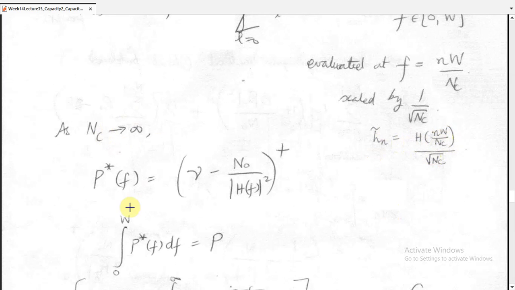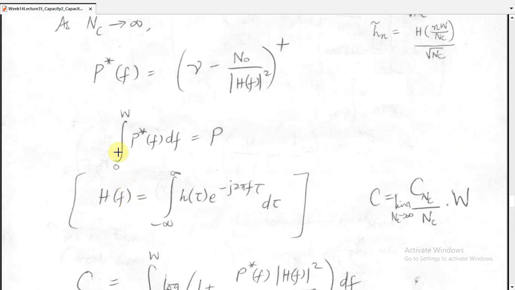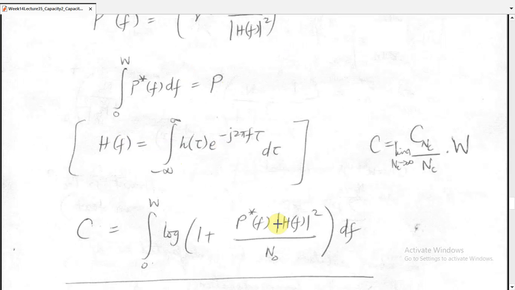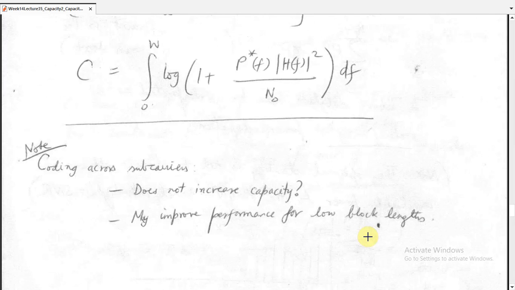So as Nc goes to infinity, P star of f is equal to 1 over lambda minus N0 over |H(f)|² plus. If integrated from 0 to W, P star of f is equal to P. So the capacity C would be equal to the integration from 0 to W of log of 1 plus P star(f) |H(f)|² divided by N0, df. So this is called coding across subcarriers. It does not increase capacity, but improves performance for low block lengths.